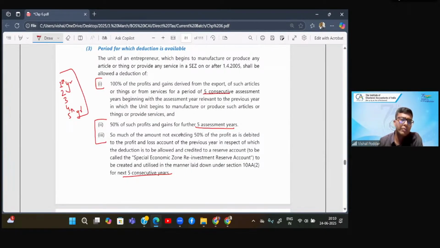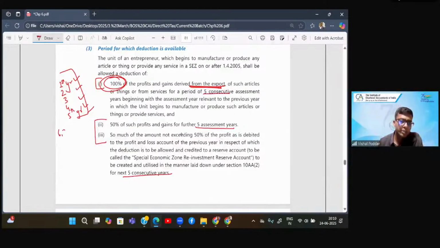So in the first 5 years, every year, whatever is your profit from export, we will take only the export profit, not the total profit, will be allowed as deduction in full. So in the first 5 years, the entire export profit is eligible for deduction.